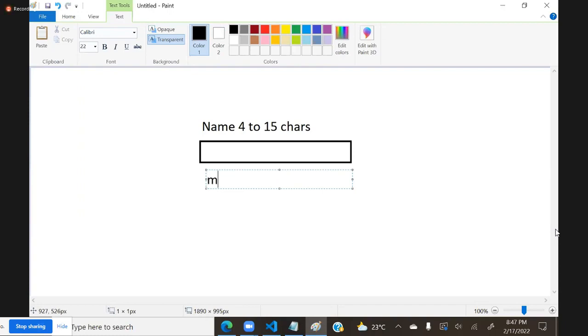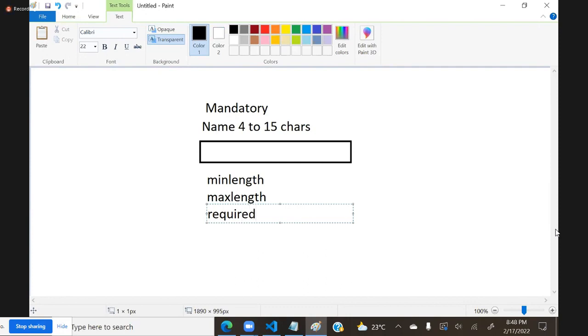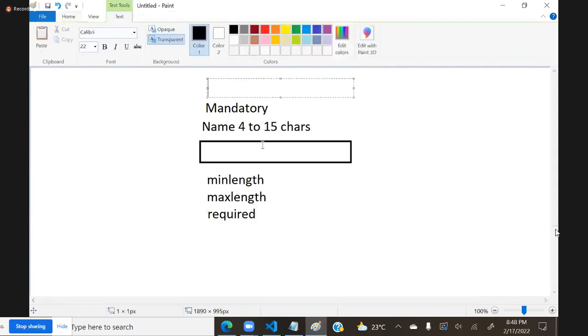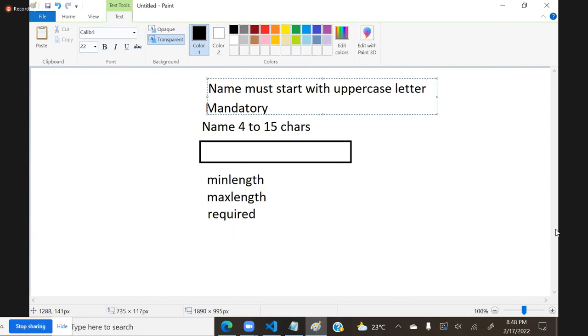We have attributes like minlength and maxlength. Another important one: we say the name is mandatory. Name is mandatory means which attribute will we use? We will use required. Another important one is that as per the rules, the name must start with an uppercase letter. How will you verify?